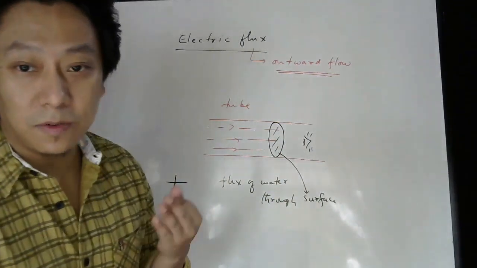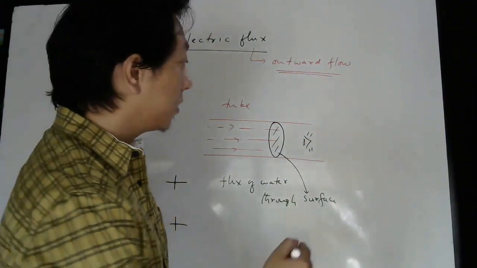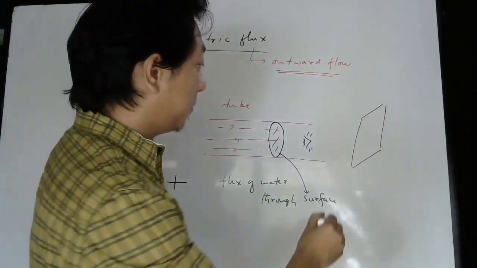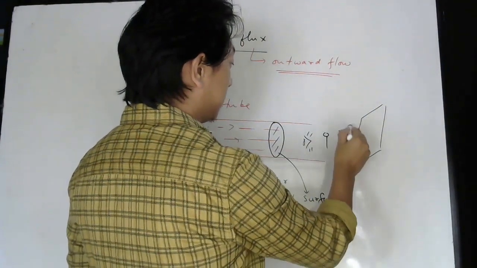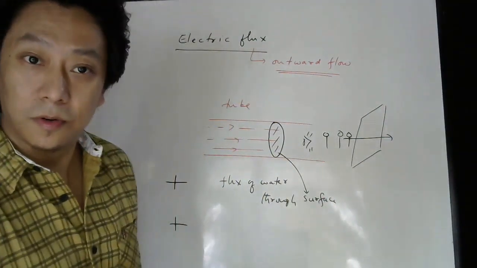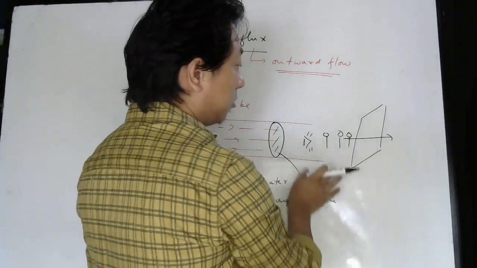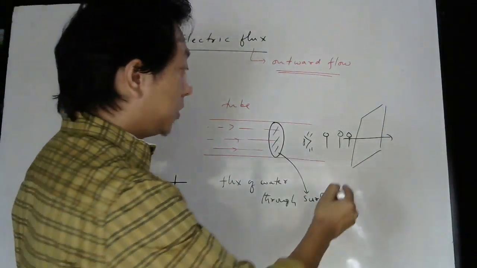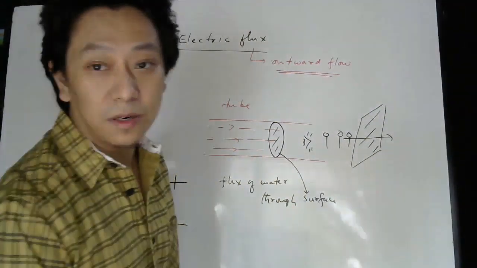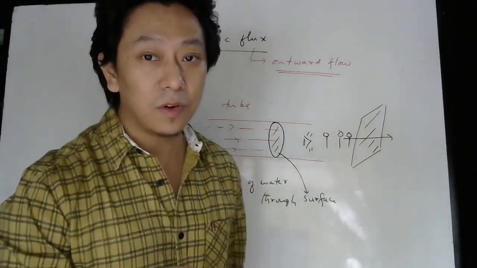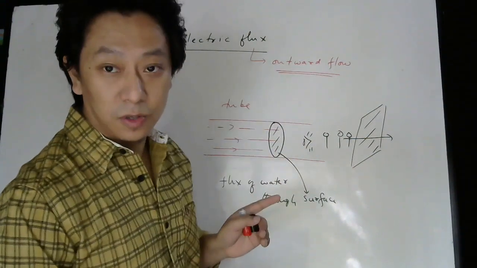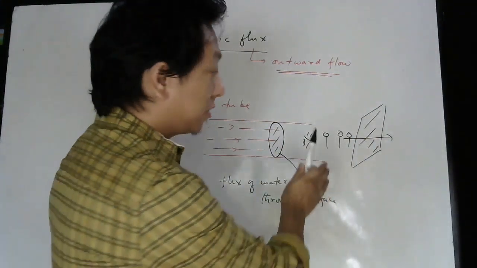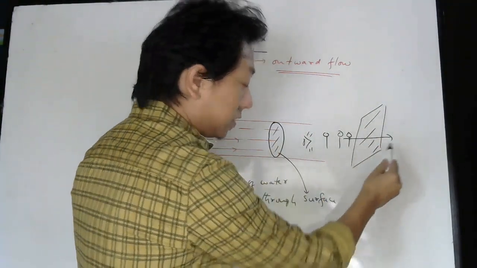Okay, similarly, let me give you another way of thinking. So imagine there is a door like this. Okay, big door, and then people are coming out like this. So in this case, if you see from here, you can see there is an outward flow of people. There is a flow of people, but through which area now? This area or this surface. So one thing is very clear, whenever you speak about flux, which is outward flow, here we can say there is a flux of people coming out through this surface.